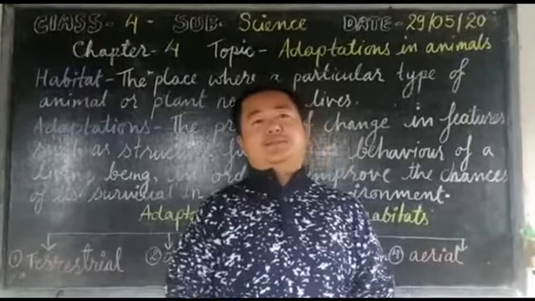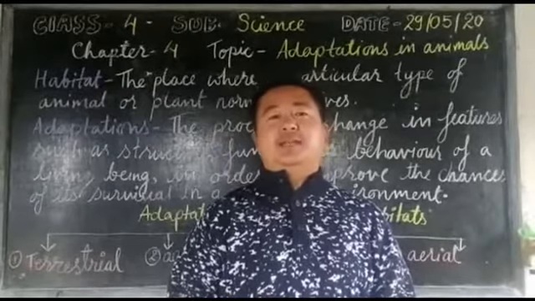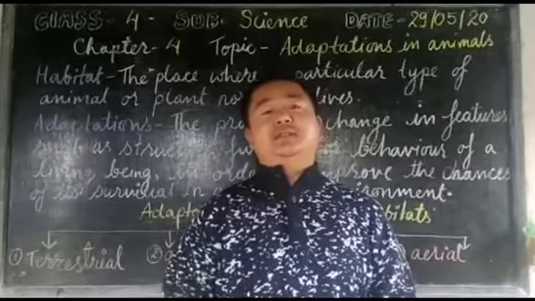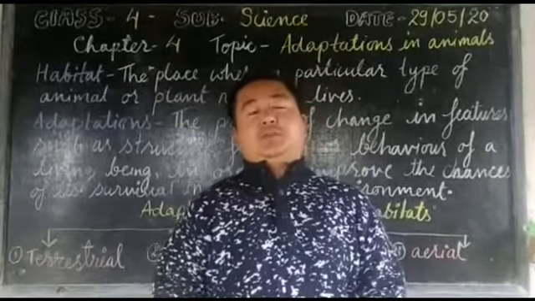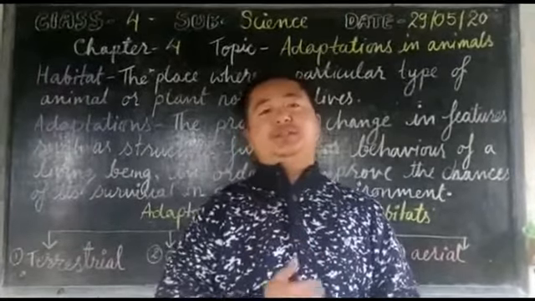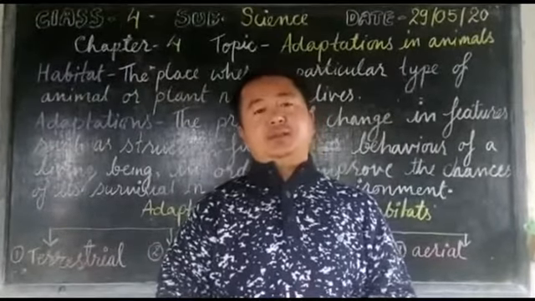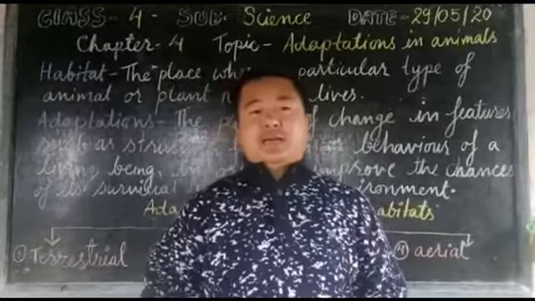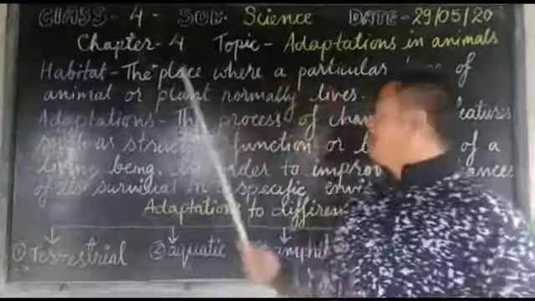As we know, in our world there are varieties of plants and animals that sustain in different conditions and in different places. The term for the place where they live is known as habitat. So what do you mean by habitat? Look on the board.